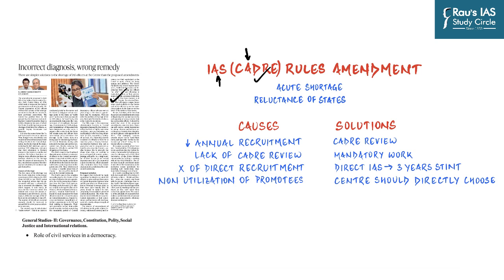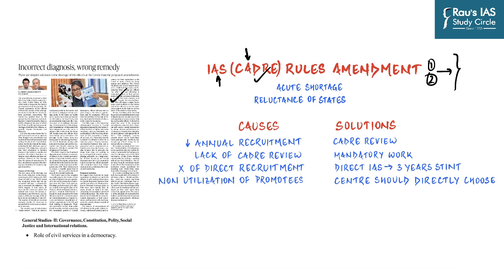But in order for an officer to serve at a central level, you require a willingness on behalf of the officer, that is condition number 1, and permission from the state government. If the state government refuses to relieve a particular officer, that officer might not be able to serve in the central government. And because of this, the central government has come up with an amendment which will do away with these two conditions. And so the obvious question which arises is, why are we going to discuss this news in detail?